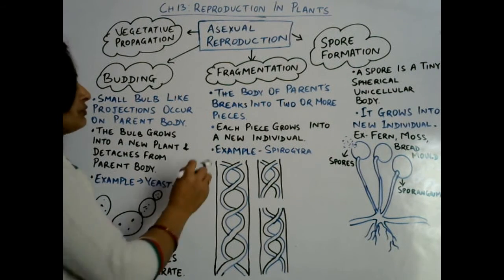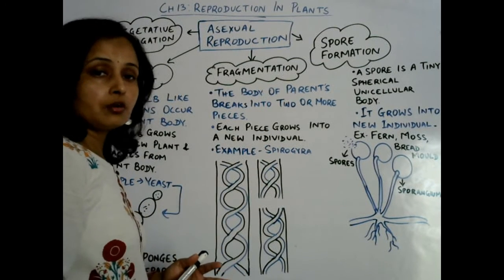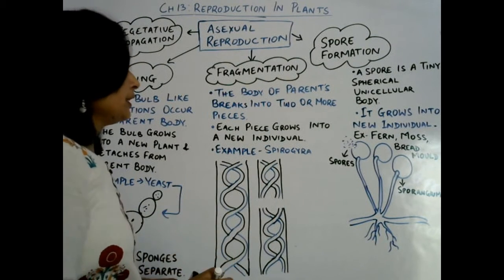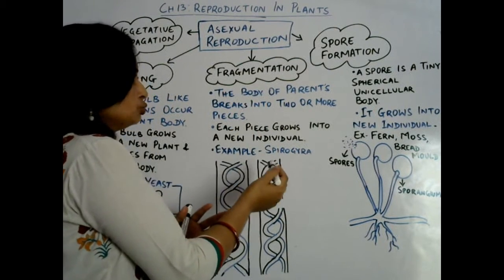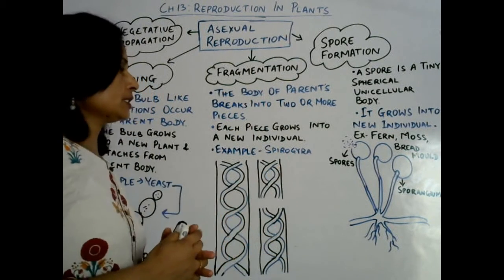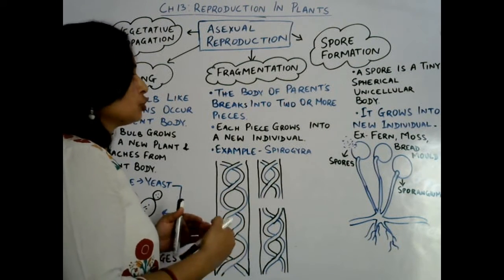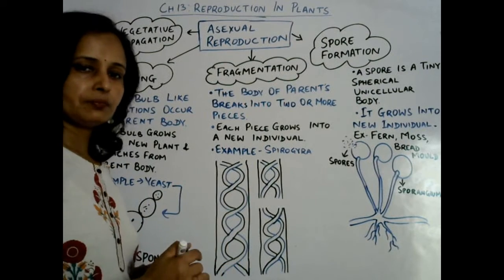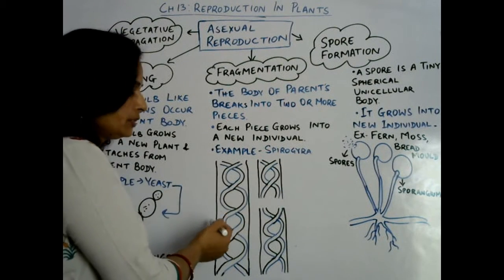Now the next one, fragmentation. In fragmentation, some fragments are formed from the parent's body. Actually, the body of the parent breaks into two or more pieces, so each piece grows into a new individual. This is Spirogyra, the best example of fragmentation.